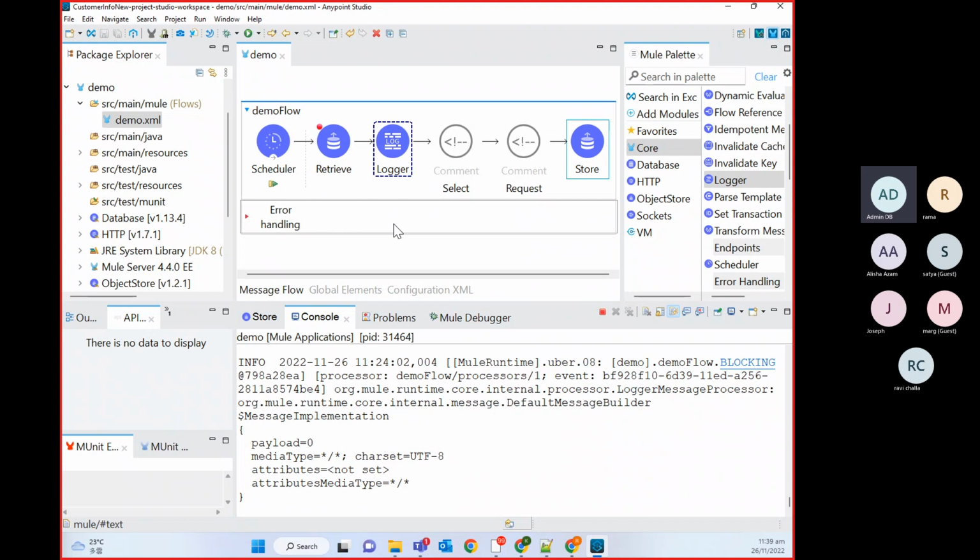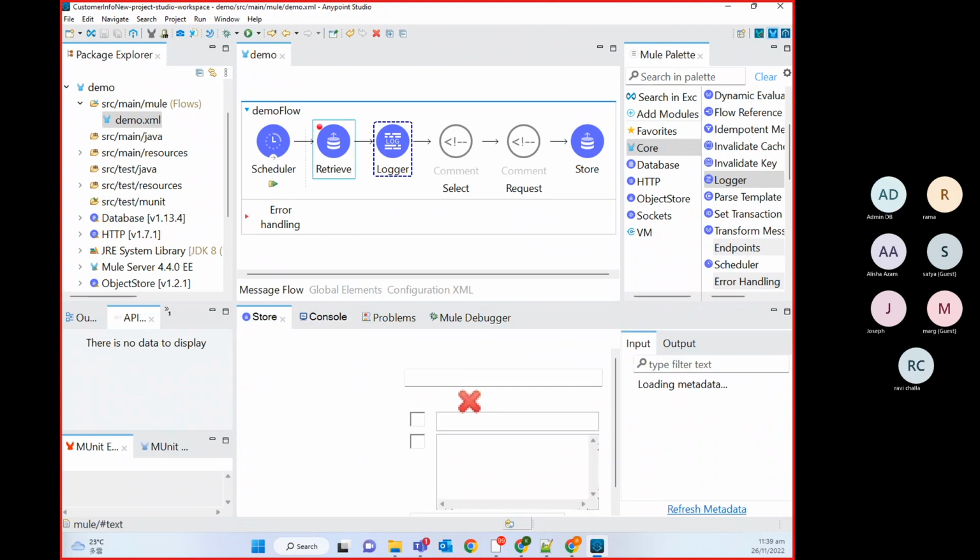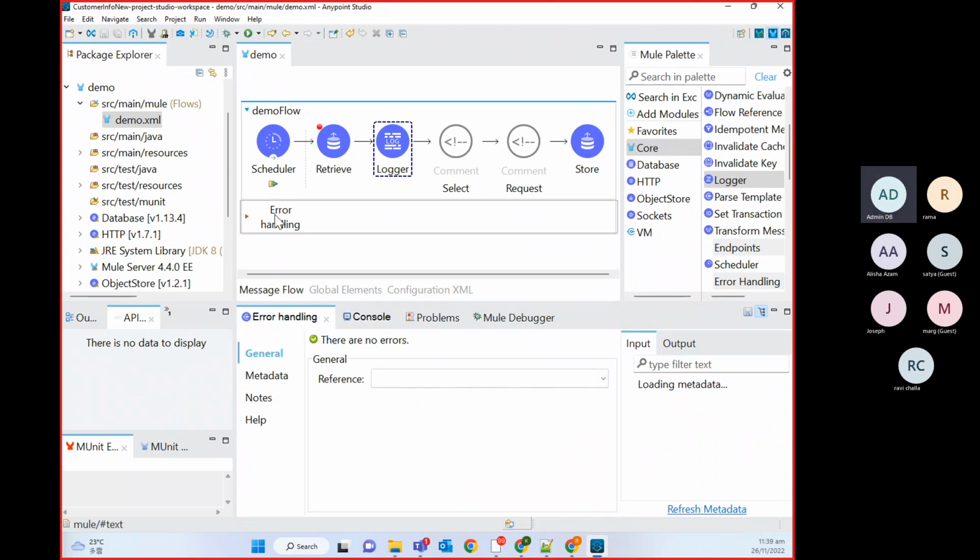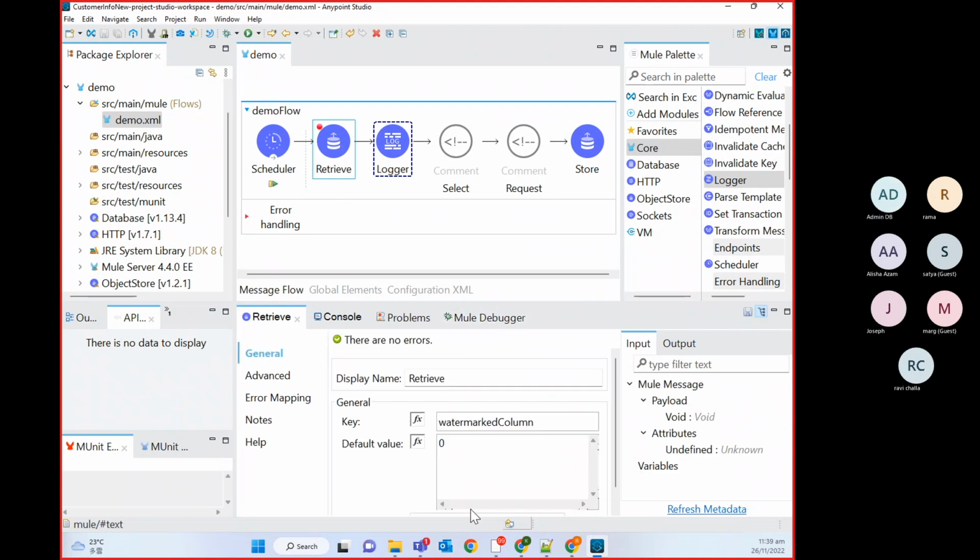Now in object store, as we mentioned, whenever you restart your Mule application, we will lose all the data from your object store. So to ensure that even if the server restarts we will not lose the data, we should use the persistent object store. Okay. So we'll see one setup of how we configure this object store, so you will get an idea of how we configure it and what properties it supports.